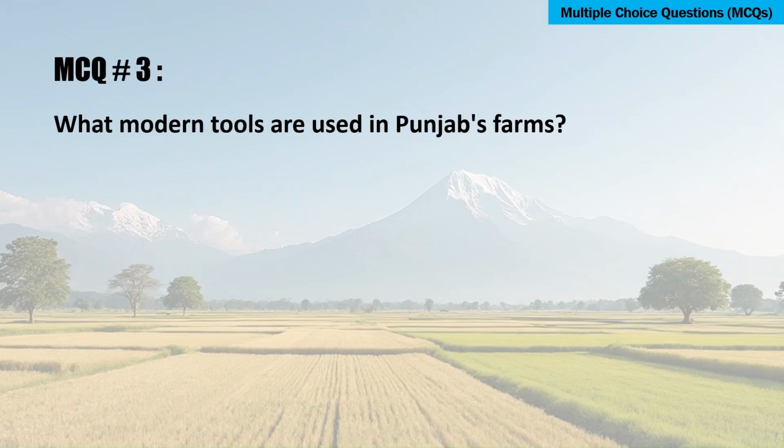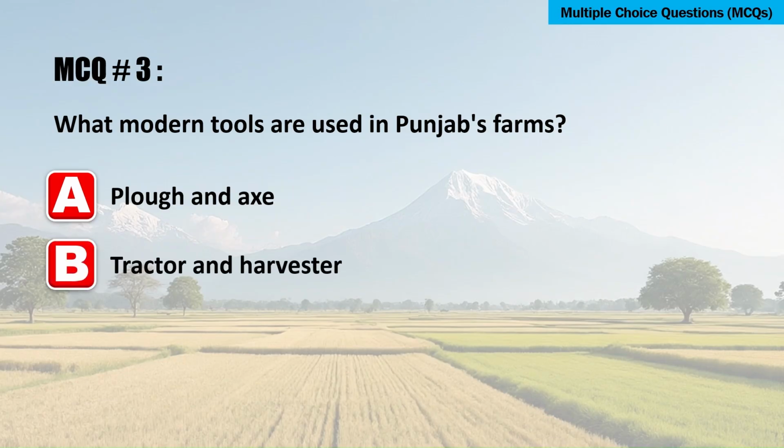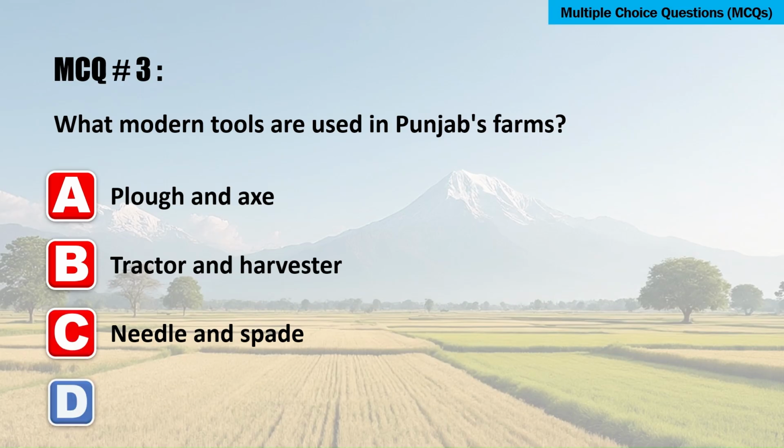What modern tools are used in Punjab's farms? A. Plough and axe. B. Tractor and harvester. C. Needle and spade. D. Oven and tongs. The correct answer is B. Tractor and harvester.